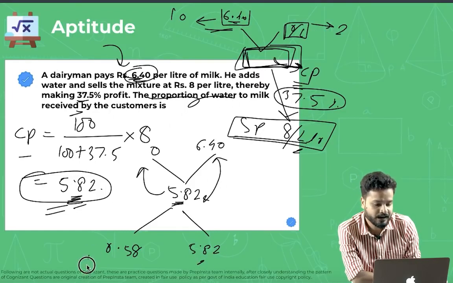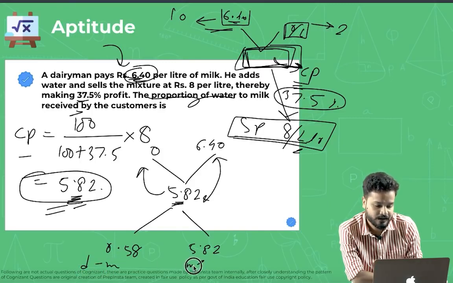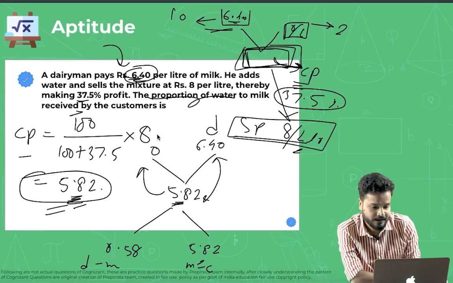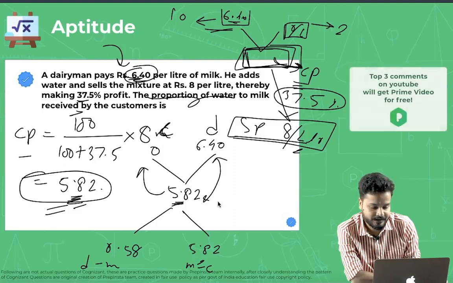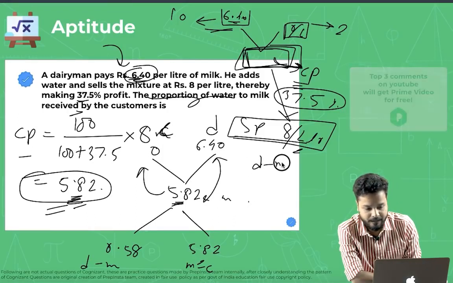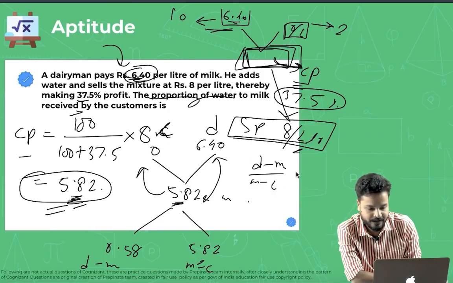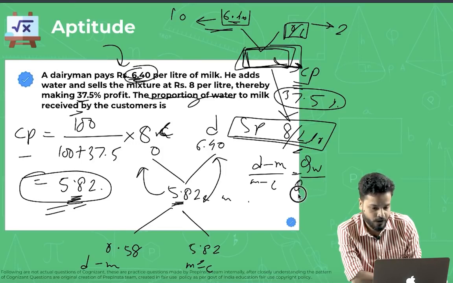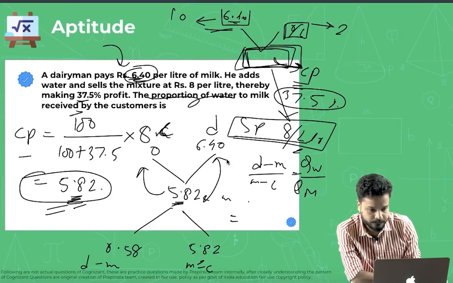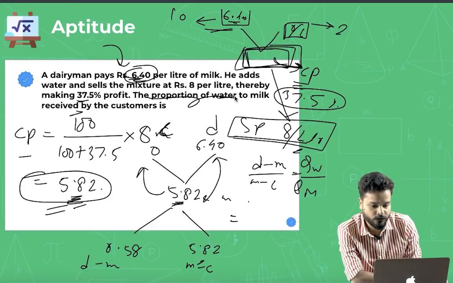You have to find the proportion of water to milk. So very easy, right? This is D minus M, this is M minus C, this is D, this is M, this is C, this is M. So we know that by the rule of alligations, D minus M upon M minus C would be quantity of cheaper, that is quantity of water, upon quantity of dearer, that is quantity of milk. So we have to find the proportion of water to milk, right?